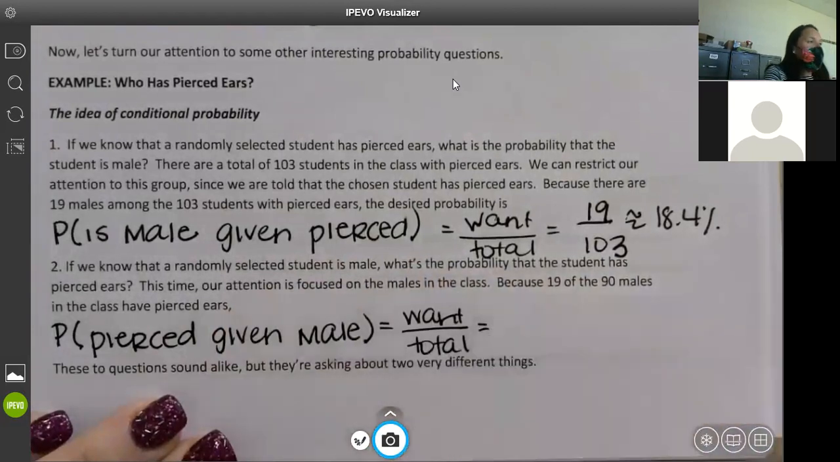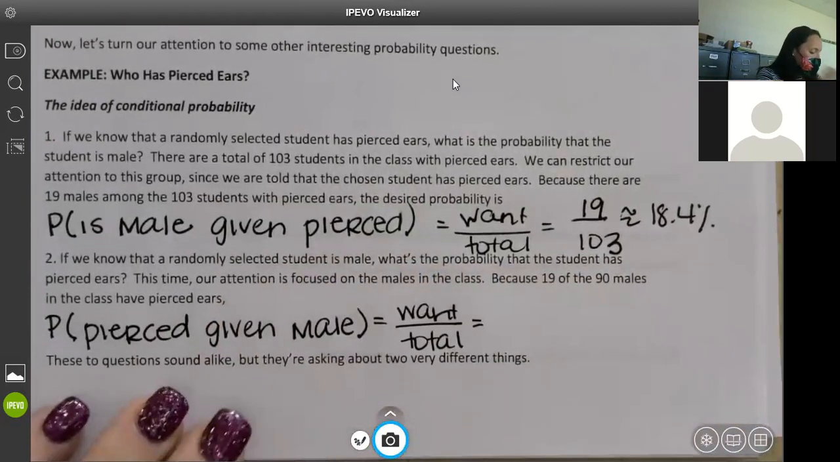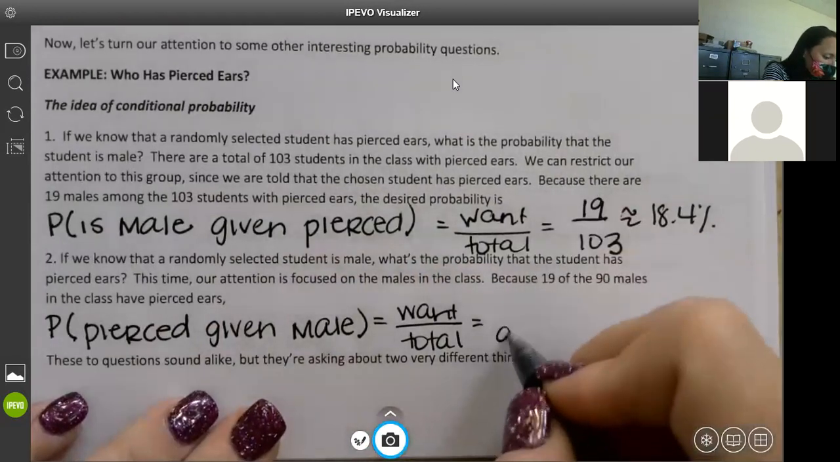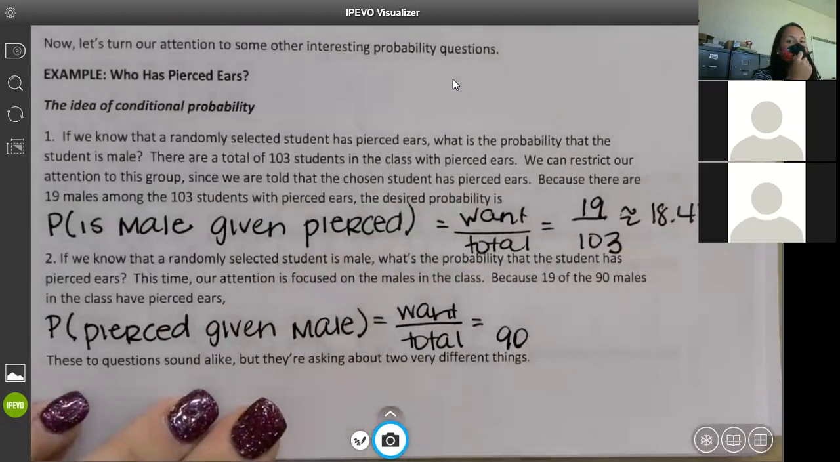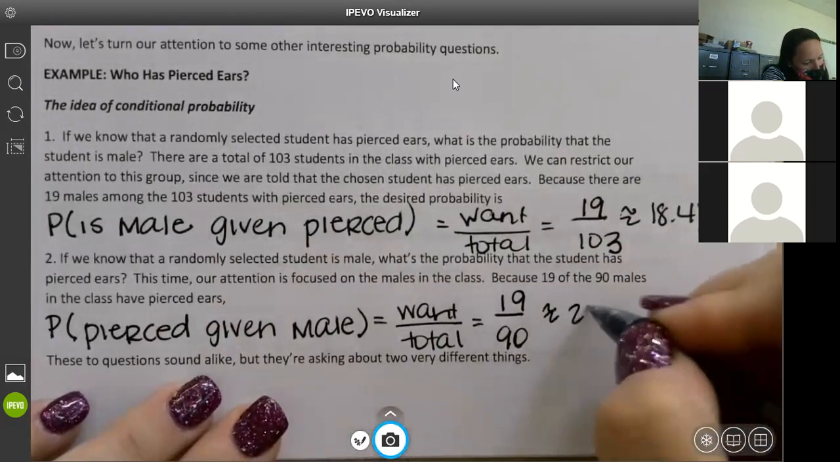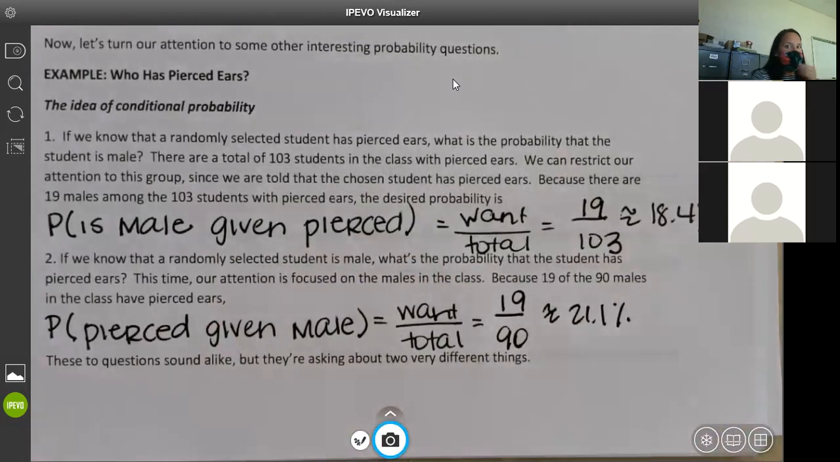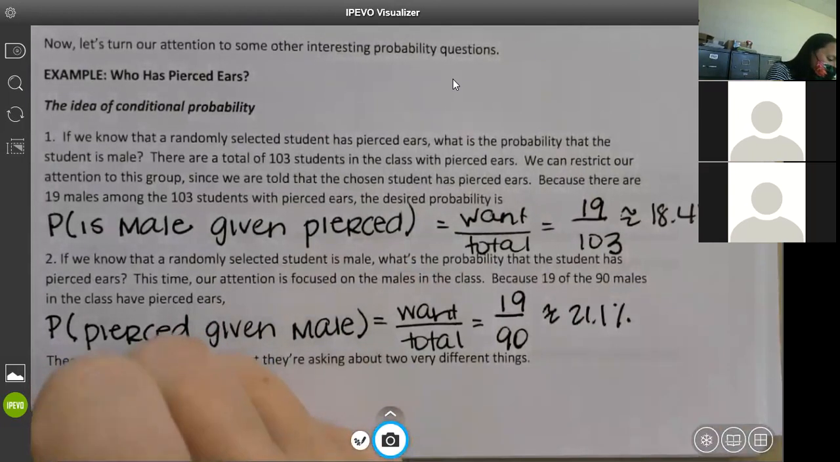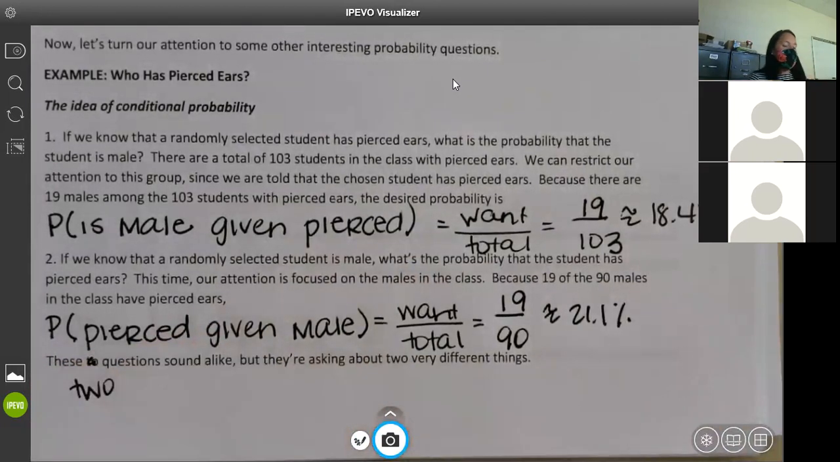We're only looking at males, so what's our total males? 90. And then how many of those are pierced? 19. Which is approximately 21.1%. I guess it should say two questions, sorry. These two questions sound alike, but they're asking about two different things. What we're doing is talking about a different population each time, so we're checking a different population each time. Okay.